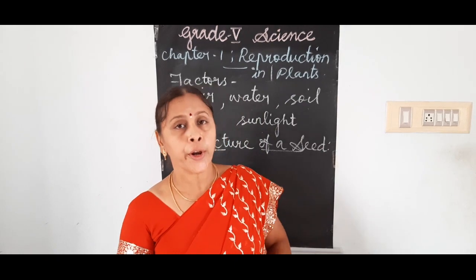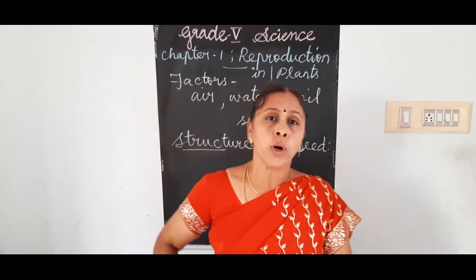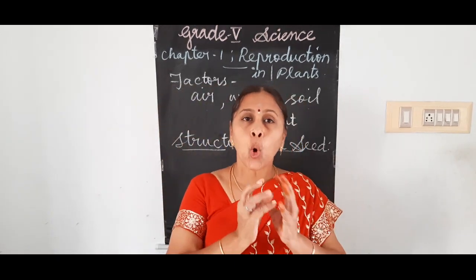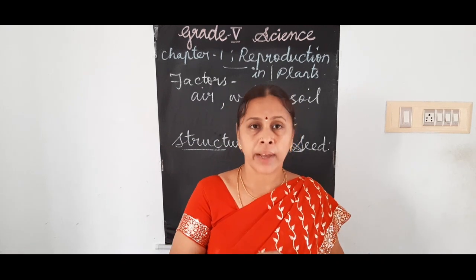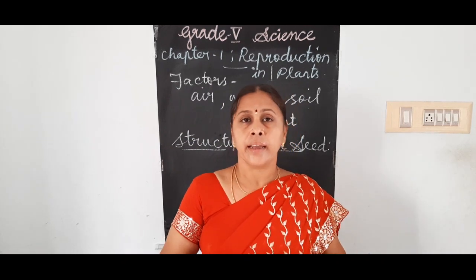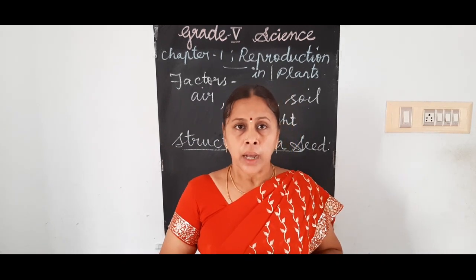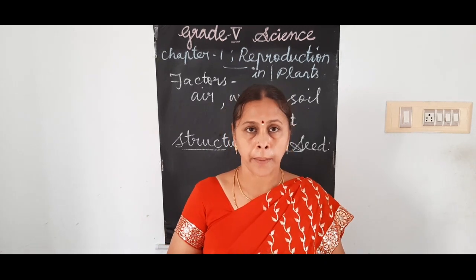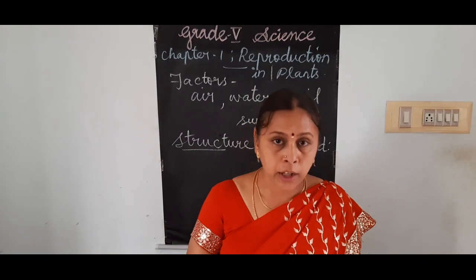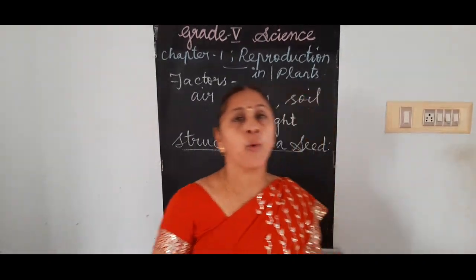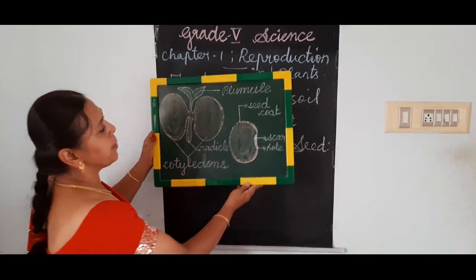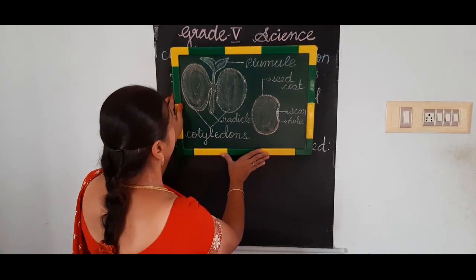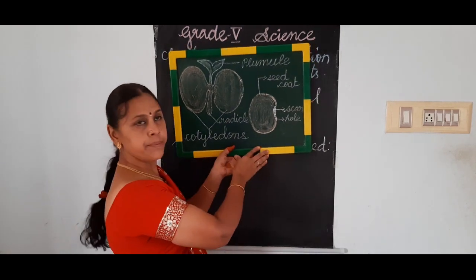Now, to show you, I have soaked some seeds which are available easily in our home itself. I soaked that for one night and I brought you. Okay. Before that, I want to show you the parts of the seed.